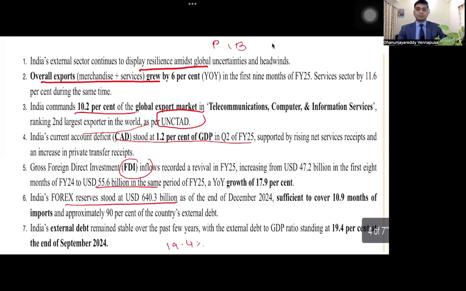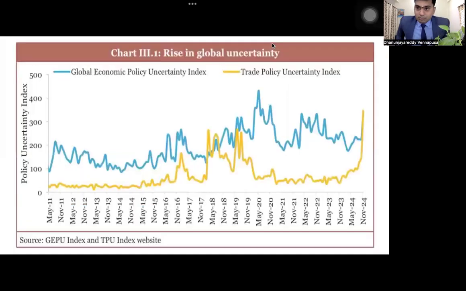Right. So moving on from here. Section by section, I'll be discussing, as I said, it is very easy to understand in the graphs rather than going and studying in paragraphs. So let me tell you what are the things that we have as far as the trade policy uncertainties is considered here.